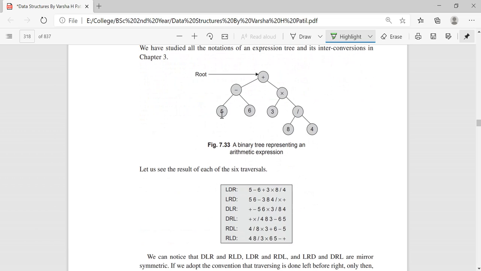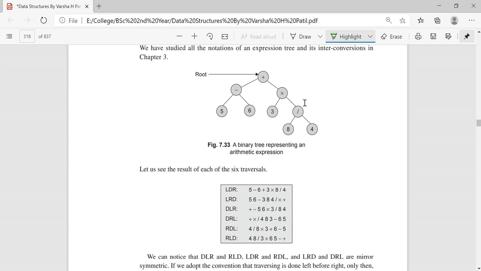So 5, next minus, next 6, next plus. Next you go to the left node, 3, then times, next you come to 8, because you have to move to the left node, then only the right node: 8, slash, then 4. So always left node, data node, then right node.